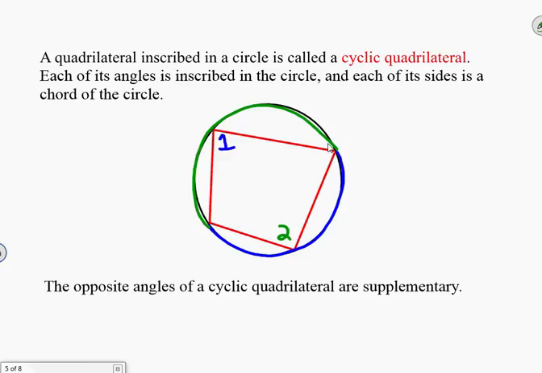We could draw a very different diagram that shows that they definitely are not semicircles, right? But there's no doubt that the combination of those two arcs are the entire circle, which is 360 degrees. So if angle 1 is half the measure of its intercepted arc, and angle 2 is half the measure of its intercepted arc, and together the two intercepted arcs add up to 360, well then together the two inscribed angles have to add up to half of that, which is 180, which makes them supplementary.